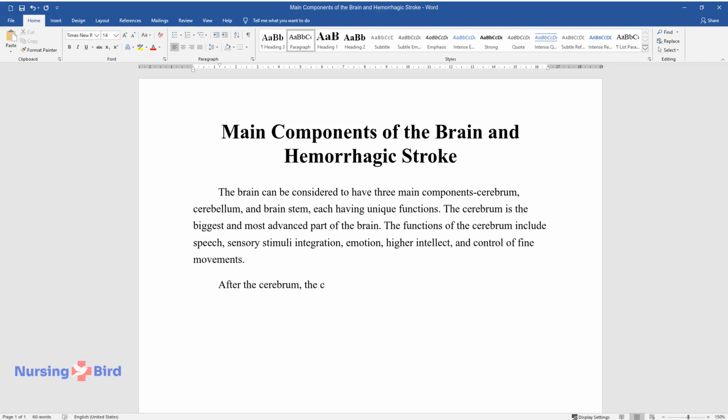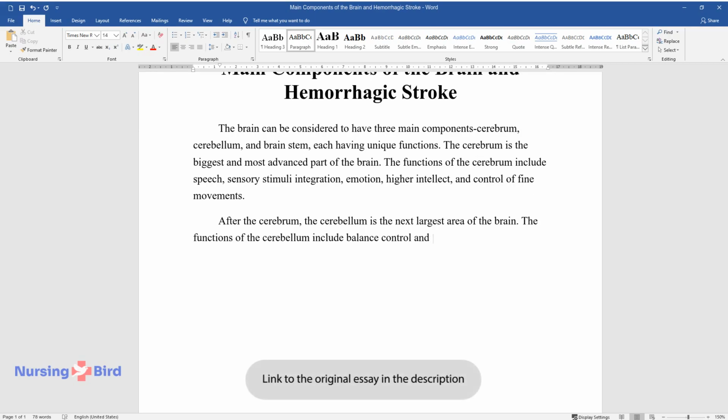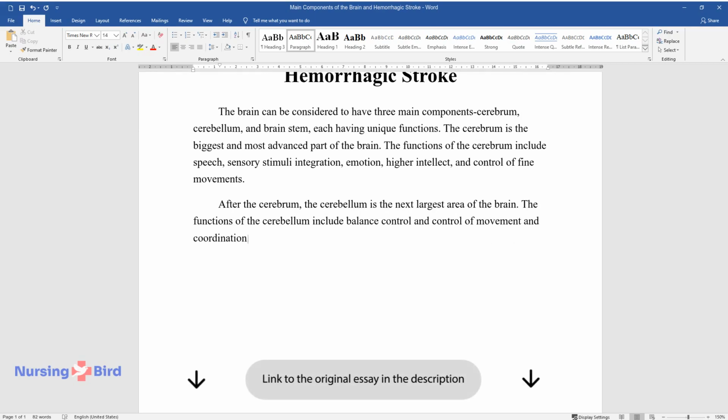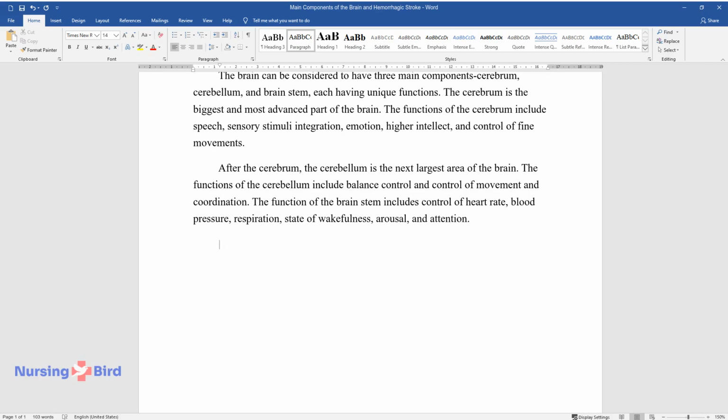After the cerebrum, the cerebellum is the next largest area of the brain. The functions of the cerebellum include balance control and control of movement and coordination. The function of the brainstem includes control of heart rate, blood pressure, respiration, state of wakefulness, arousal, and attention.